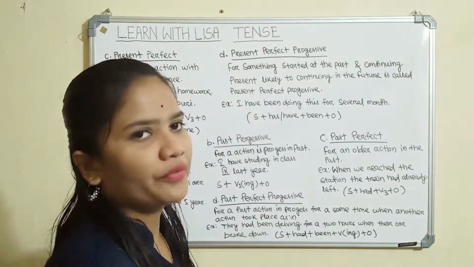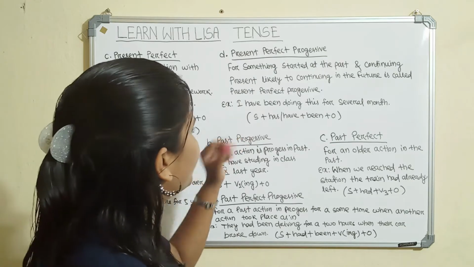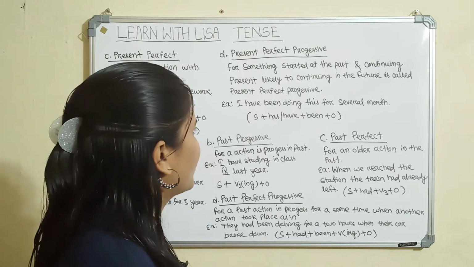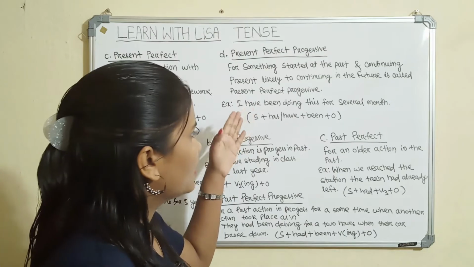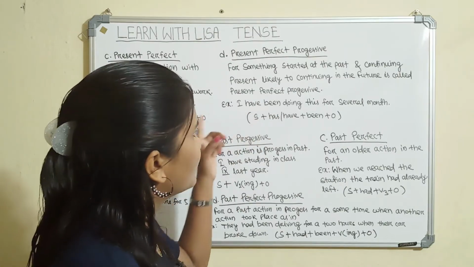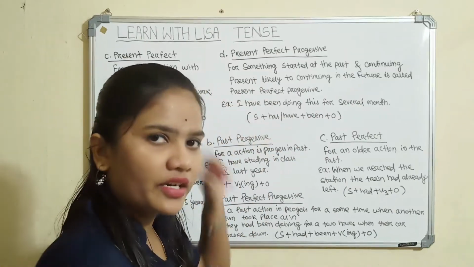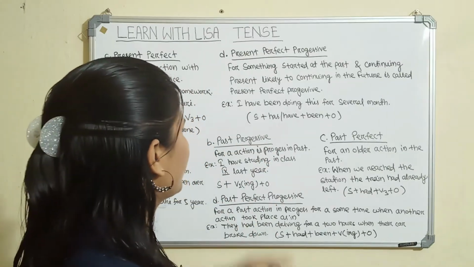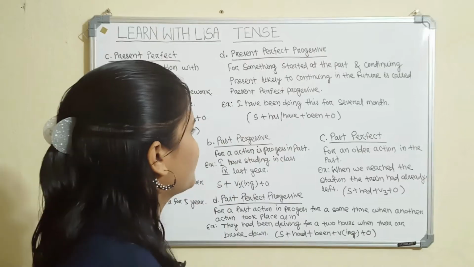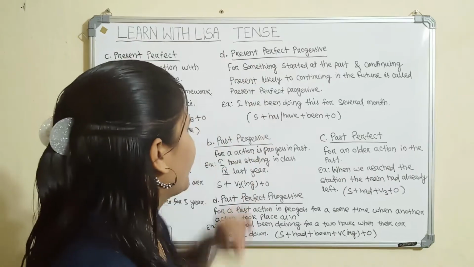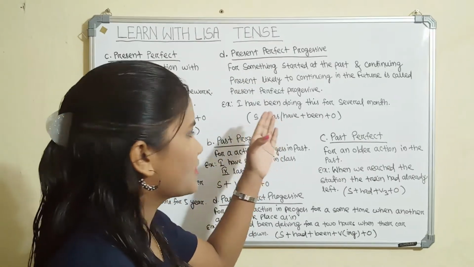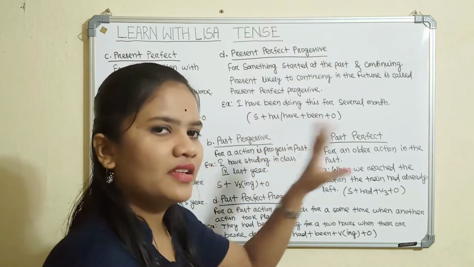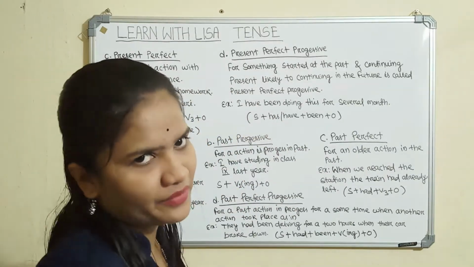That is called present perfect progressive tense. Example: I have been doing this for several months. It means someone has been doing this for several months, continuing in the past, then present, and also the future. So it is called present perfect progressive tense. The form is subject plus has or have, then been, plus object. It is all about present perfect progressive tense.